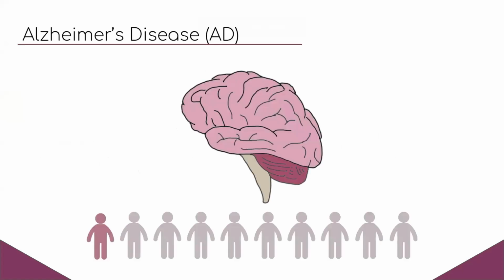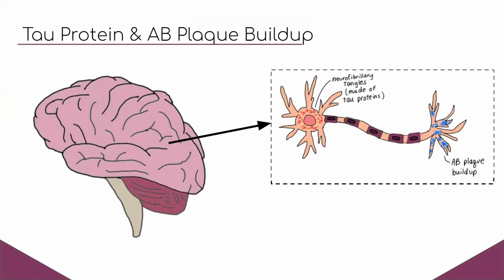Alzheimer's disease is a form of dementia that affects more than 10% of people ages 65 and older, and it's been subject to extensive research, yet few effective treatments have been found. The hallmark pathology that most people think of when it comes to Alzheimer's disease, or AD, is the buildup of tau proteins and A beta plaques in the brain. As a result, this is where the majority of therapeutic efforts have been made. Unfortunately, therapies involving removal of these anomalies have proved little success.